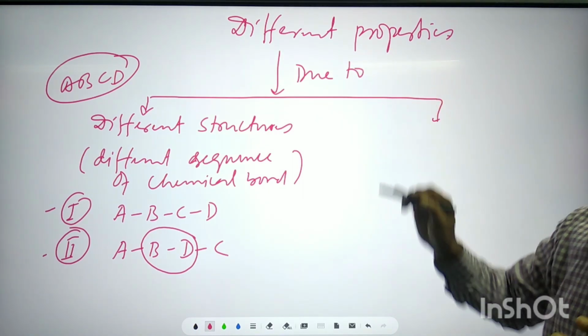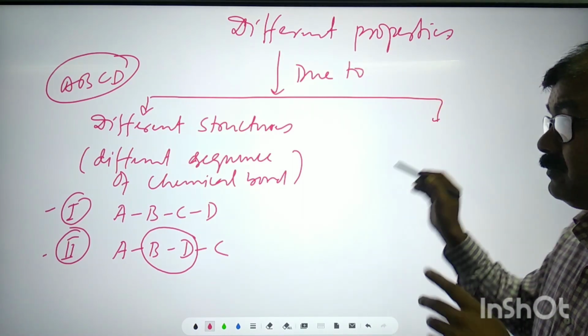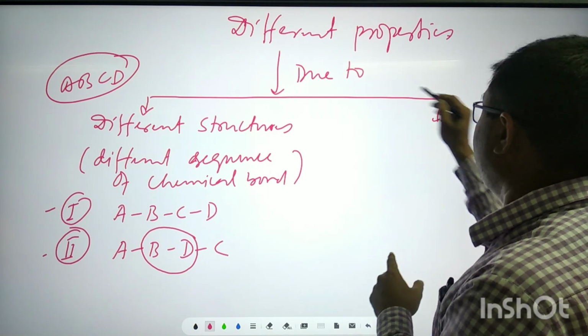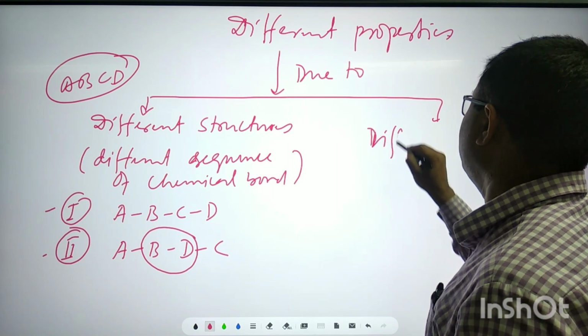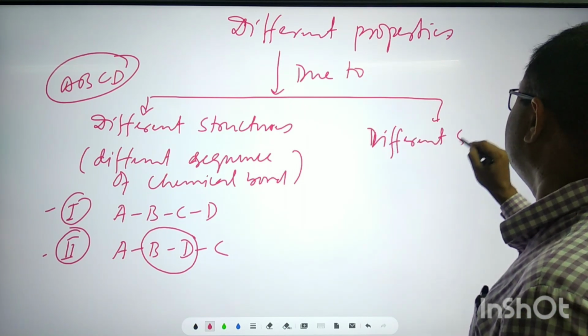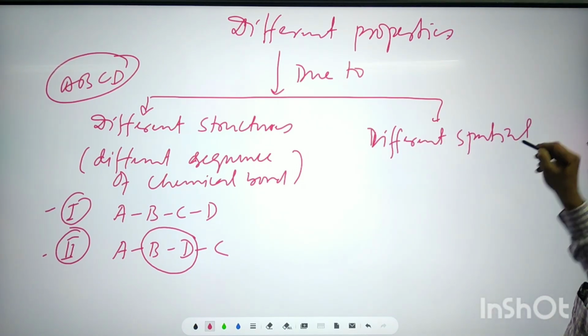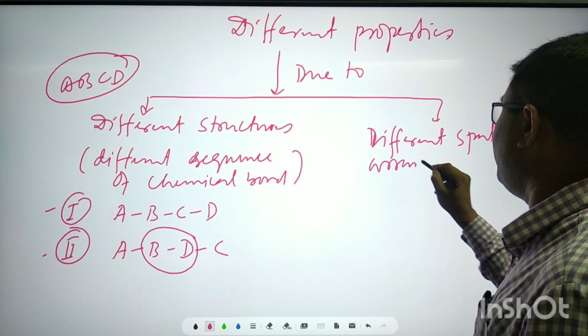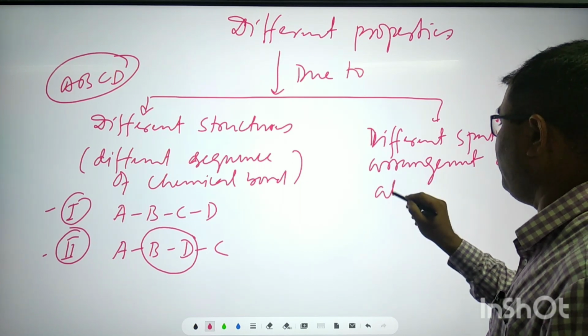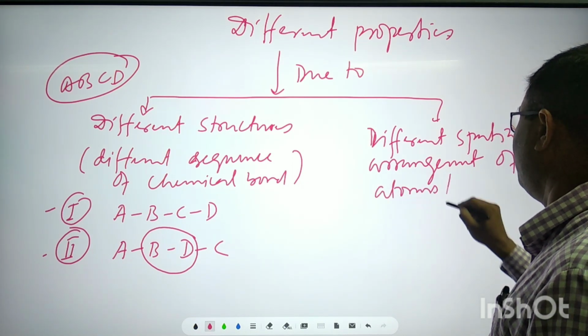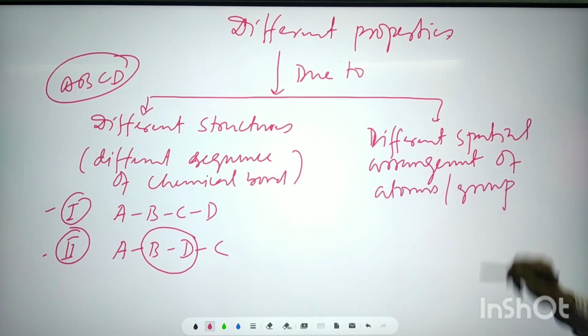Now, if the different properties is due to different spatial arrangement of atoms or groups.